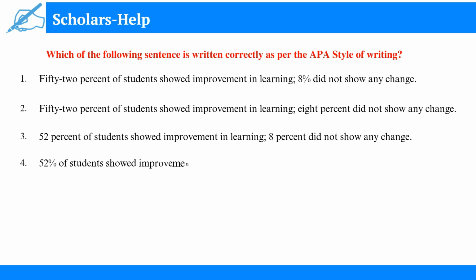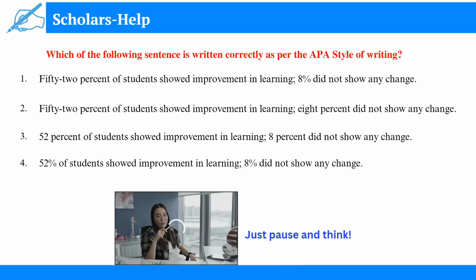And the last, fourth sentence also conveys the same, that is, "52% of students showed improvement in learning. 8% did not show any change." In this sentence, the number 52 is written as a numeral, accompanied by the symbol of percentage. Similarly, the number 8 is also written as a numeral, accompanied by the symbol of percentage.